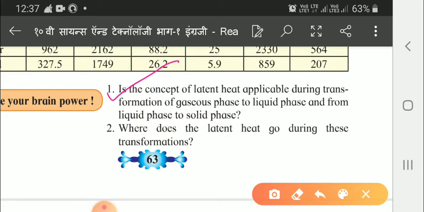Yes, this concept is applicable in both cases because the heat energy is evolved from the substance. Now the second one is, where does latent heat go during this transformation? This latent heat is used for the transformation of the state, and it is released into the atmosphere. So this is the answer for the second one.